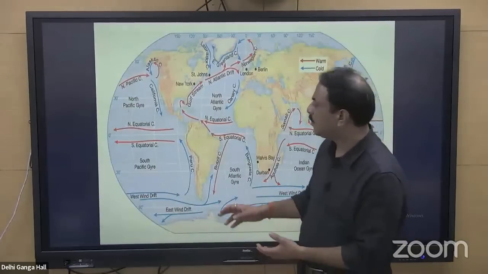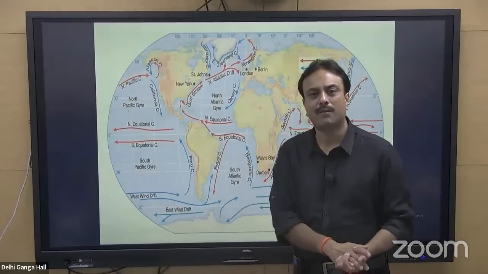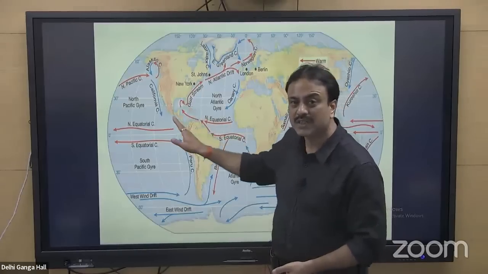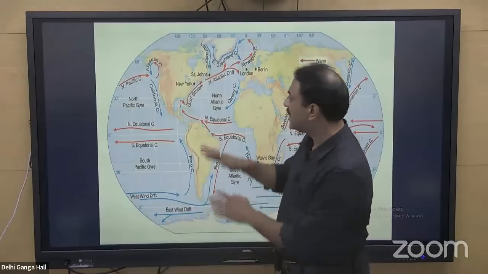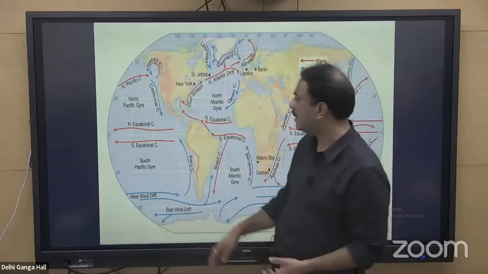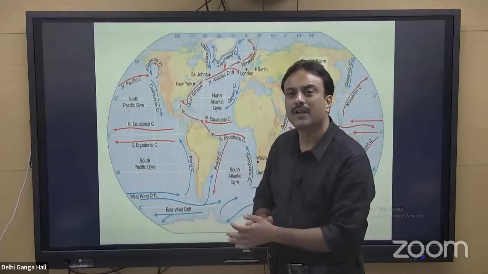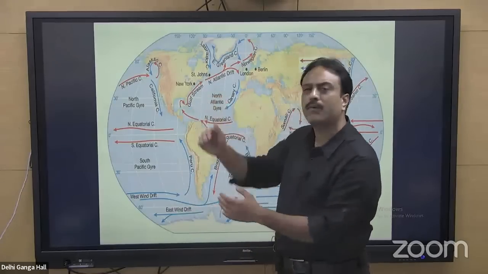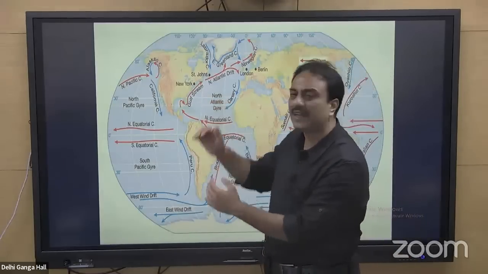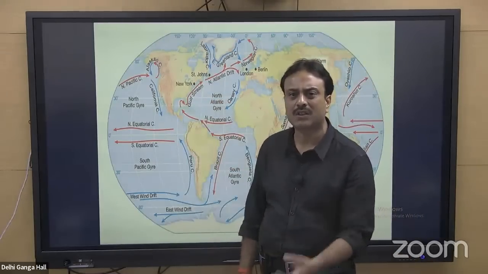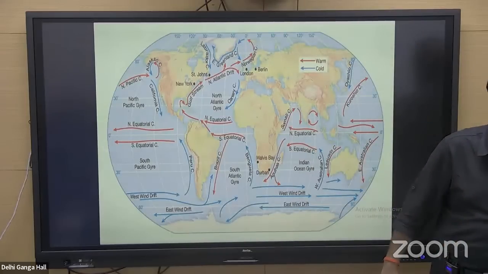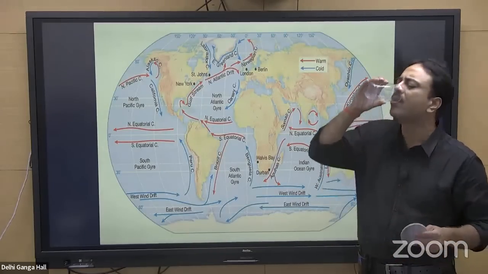Apart from that, these ocean currents modify the climatic and weather patterns along the regions through which they move. For example, the Gulf Stream washes the eastern coastal area of USA. As a result, the eastern coastal area of USA is primarily known for cultivation. Like the region of Miami Peninsula is known for production of sugarcane, slightly north for production of tobacco, and rice. Further north, it is known for production of corn, that is the Hogsland, right? So when the current moves from one particular region, it modifies the climatic conditions.